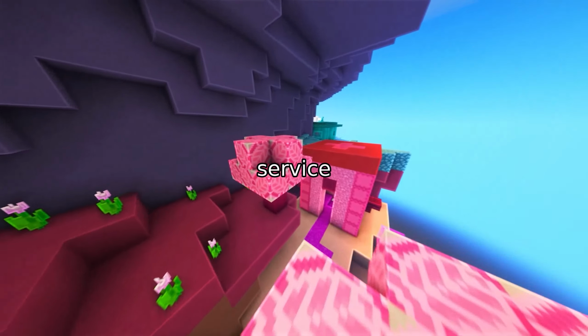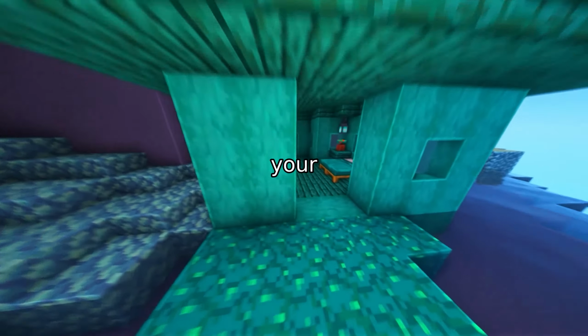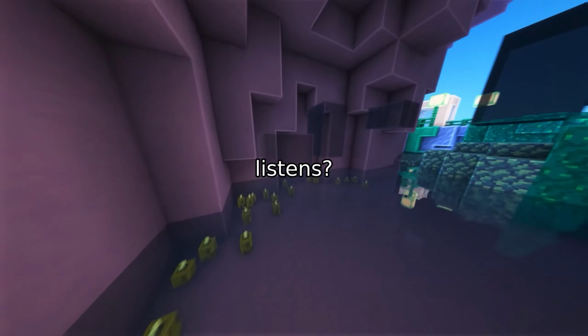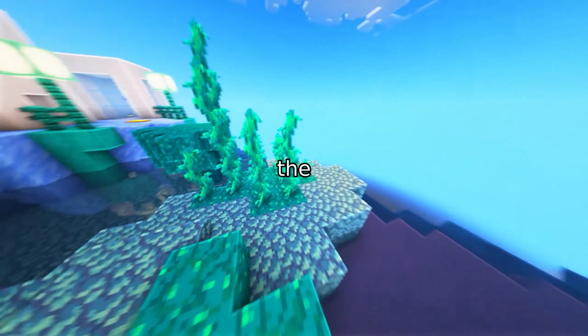Ever wonder how your streaming service seems to know exactly what you'll love before you've even watched a single show? Or why your phone suggests the perfect song after just a few listens? It's all powered by recommender systems, those invisible algorithms working behind the scenes.